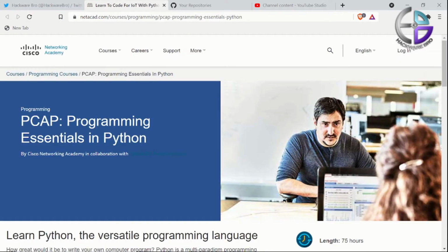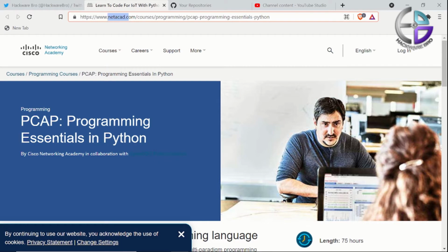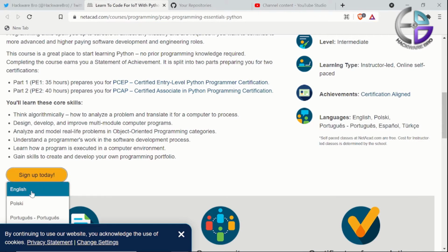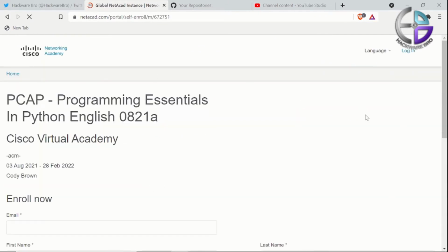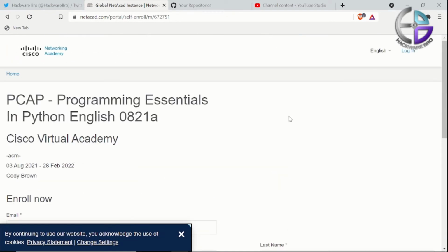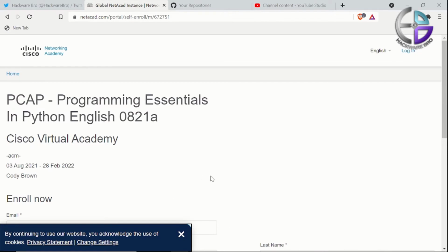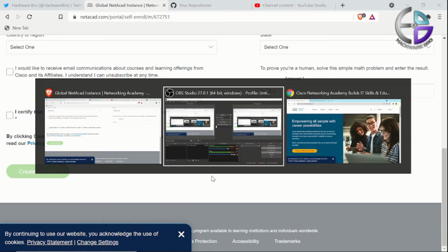After clicking on this link, you have to just register yourself in NetAcad account. Okay, means you have to create your account in NetAcad. Here you can see a button here, sign up today. Just click here or select any language you want. Now you will see a sign up form. Just fill the information. And you can create your account easily.